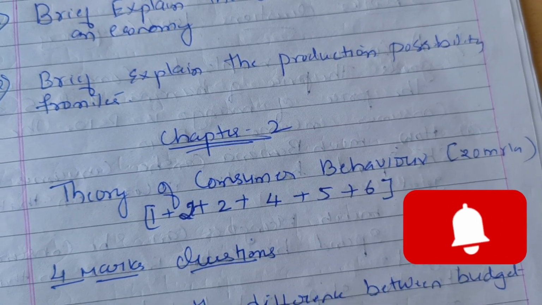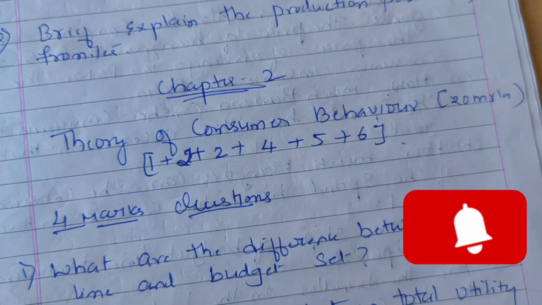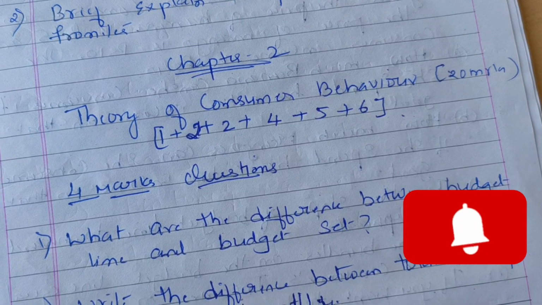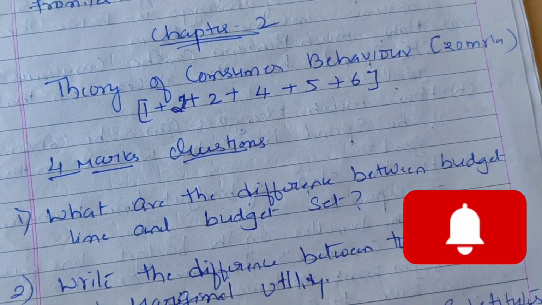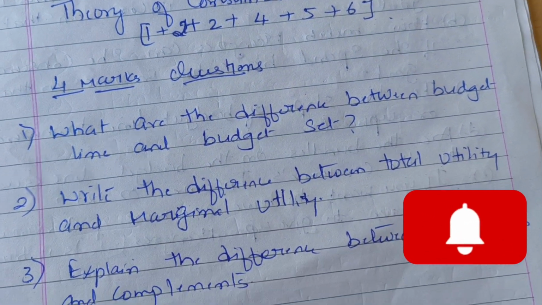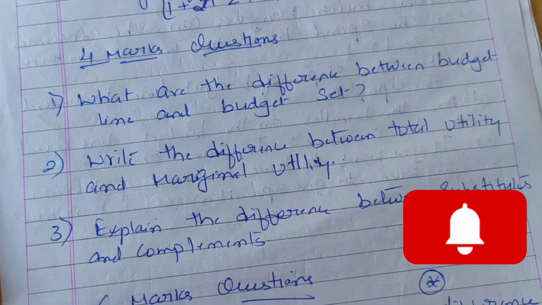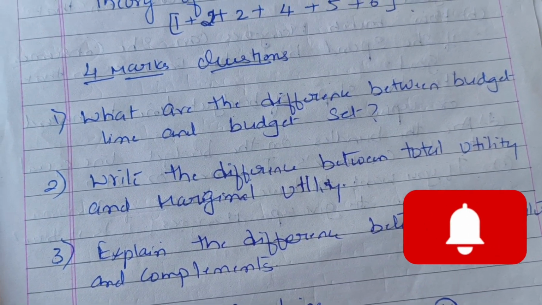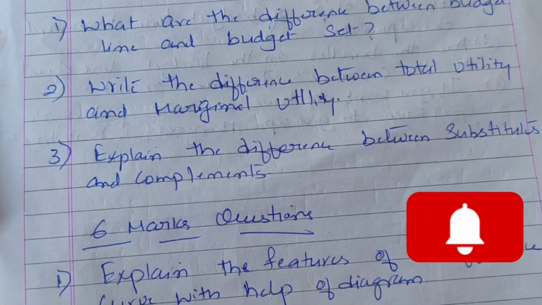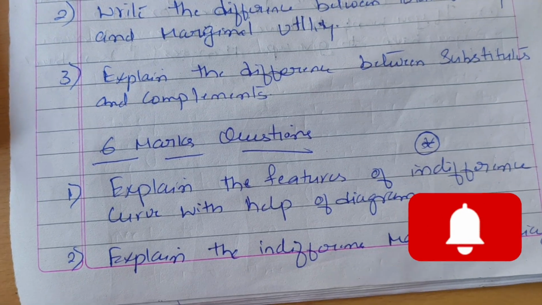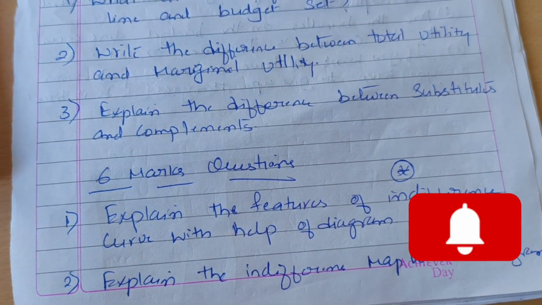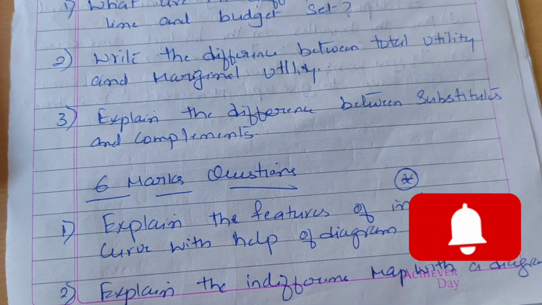In the same way, chapter 2, the theory of consumer behavior. In the theory of consumer behavior, the first question will be, what are the differences between the budget line and the budget set? Write the differences between total utility and marginal utility, and explain the differences between substitutes and complementaries. These are for 4 marks questions. Out of these 3, they may ask 1.